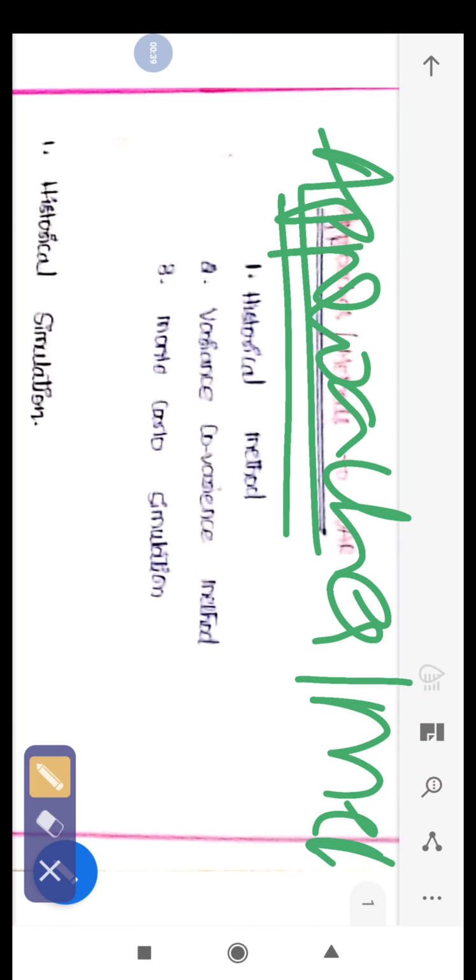For one day there will be one return, the second day a second type of return, so there will be variation in the risk and the return also. If you are taking n number of days, there will be n number of assumptions. According to our present earnings, we reorganize this data, putting it in order from the worst to the best.